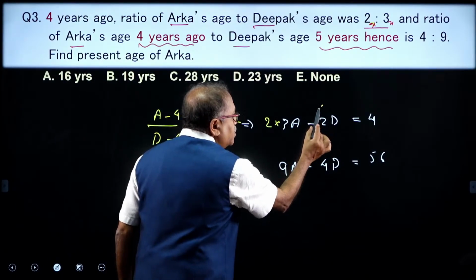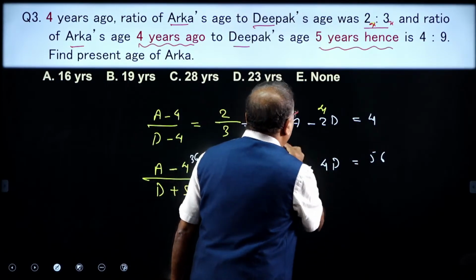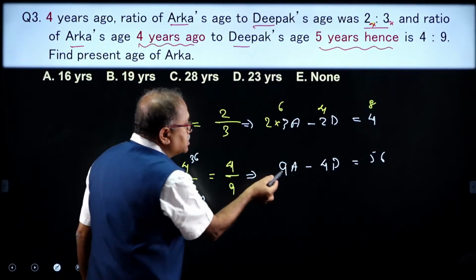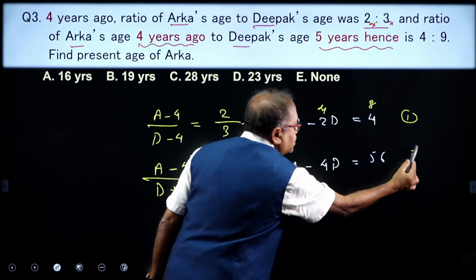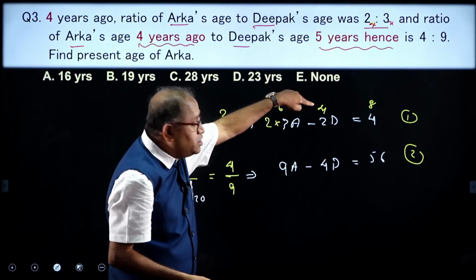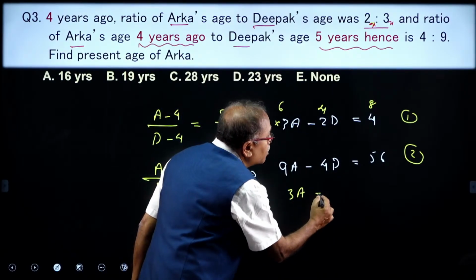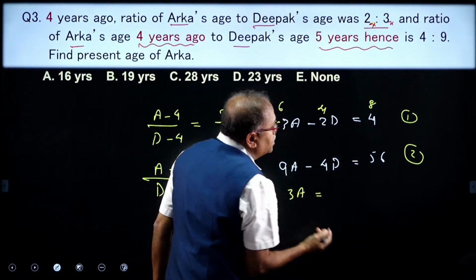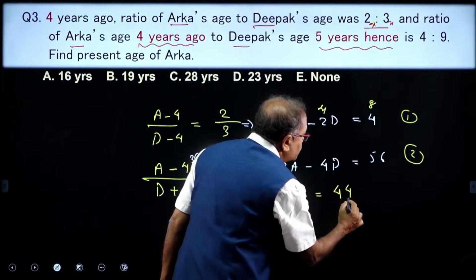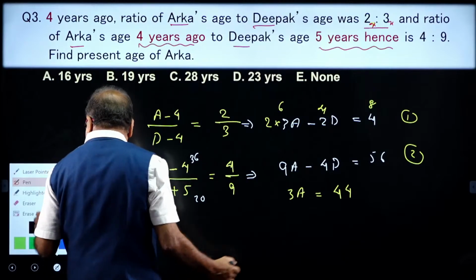Multiply this by 2. So this becomes 4D, this becomes 6A, and this becomes 8 over here. Now, this is equation 1 and this is equation 2; if from 2 you subtract 1, then D is eliminated and you get 3A equal to 56 minus 8, that is 48.